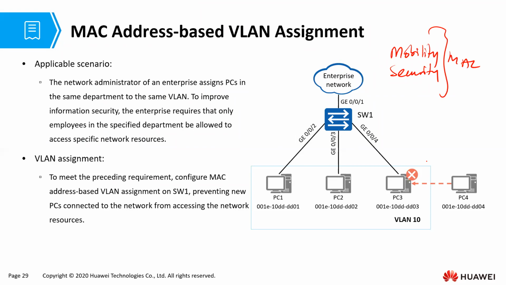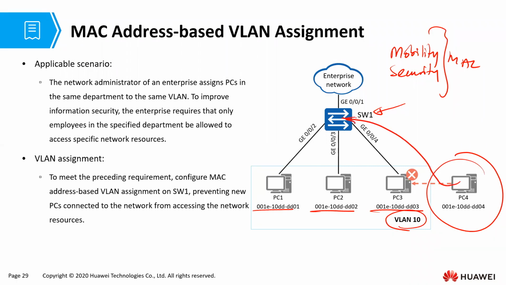Where does mobility come in? We are going to say that. How does security come in? We have configured the MAC addresses that can access VLAN 10. And then some hacker, some Mario who has studied some tricks here and there, decides to access the network in his tricky ways. When he accesses the network, he's not in our VLAN, and so he can't access our resources because the switch does not have his MAC address in our VLAN. Are we together? That is heavy security, by the way, implemented right at layer 2.